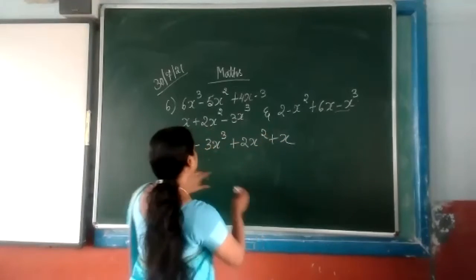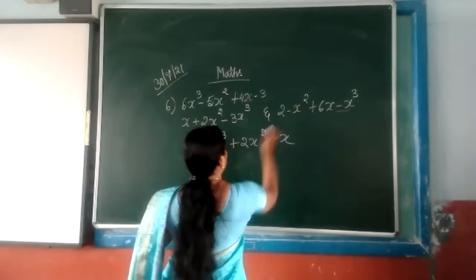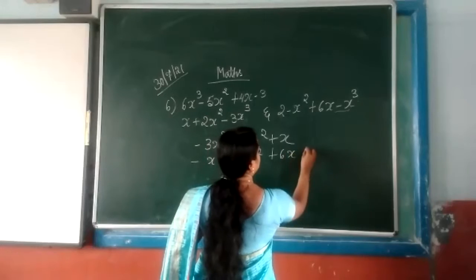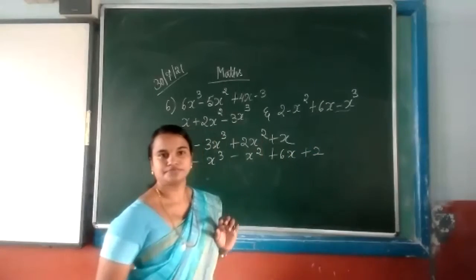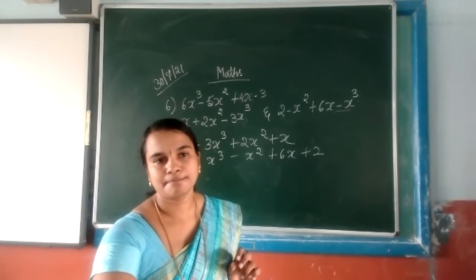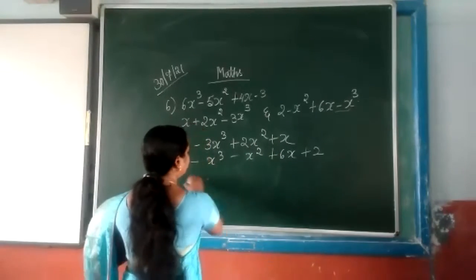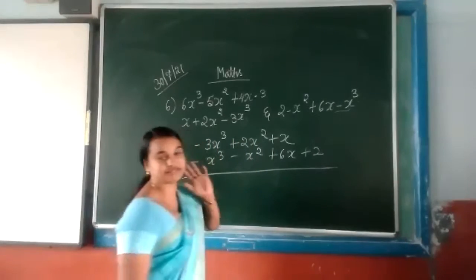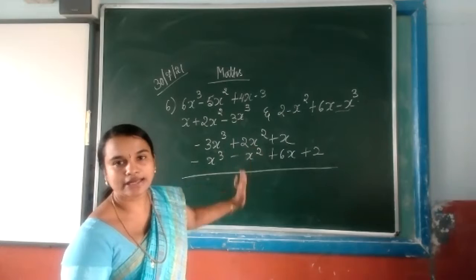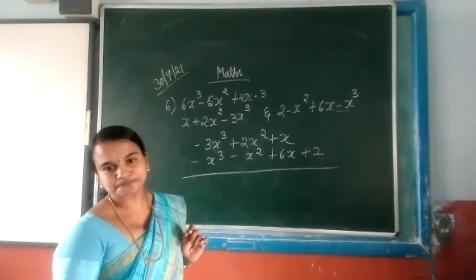After that, minus x cube minus x square plus 6x plus 2. Clear, Gaurav? Any doubt related to this? Yes, ma'am. First, we have to arrange it properly. After that, find the sum. If it is sum, we need not change the sign, directly we have to add it. Or minus means what we have to do, Gaurav?